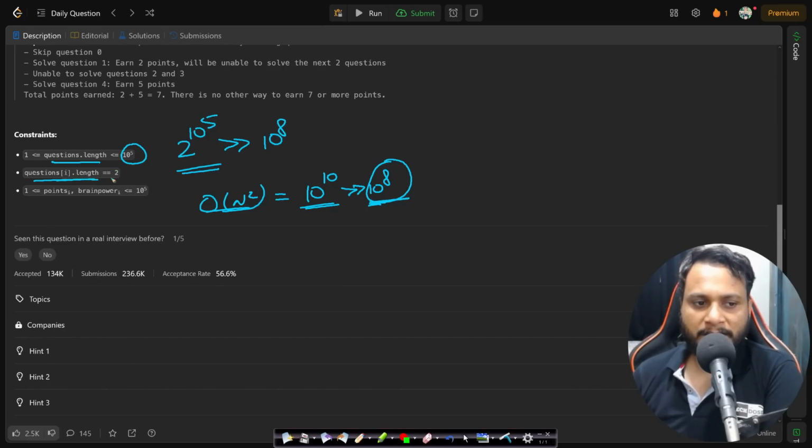Now the questions.length is 2, which represents [points, brainpower]. Each of the values of points and brainpower are within the range of 1 to 10 to the power of 5. As you can see, the brainpower minimum value is 1. So definitely, if you are at a point i and you choose to take point i, then in the worst case you will be going to i plus 2, because the brainpower value can be minimum, which is 1, right?